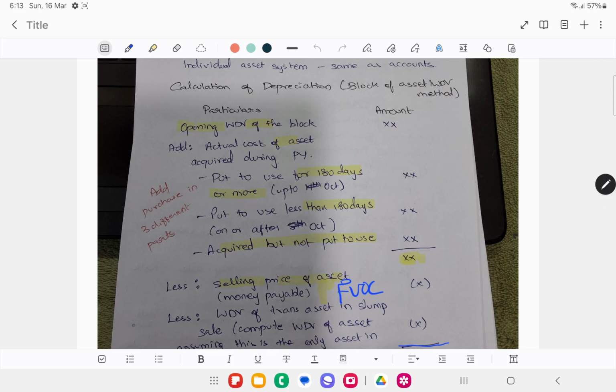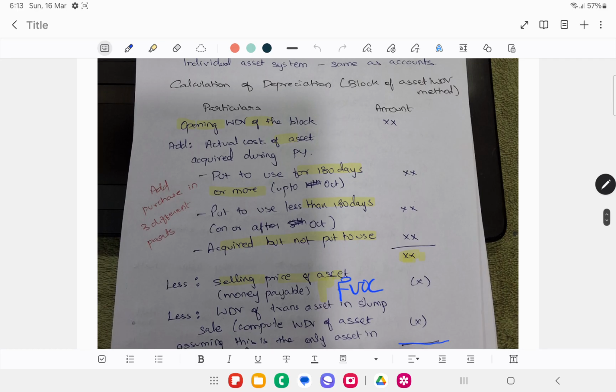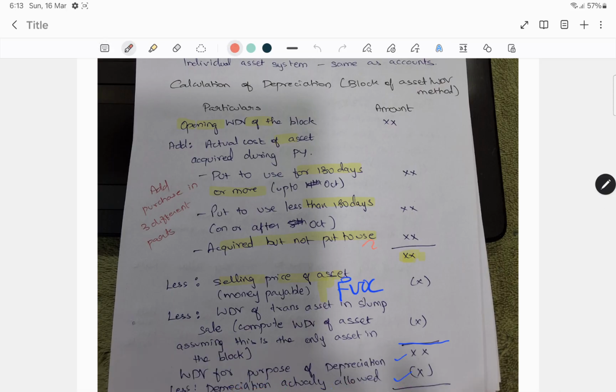Now, how do you calculate depreciation? You must take opening WDV of the block, add actual cost of the asset acquired during the previous year, whether put to use for 180 days or more, put to use for less than 180 days, or acquired but not put to use. We should add acquired but not put to use to the block of asset, but if it is not put to use, we should not calculate depreciation on that.